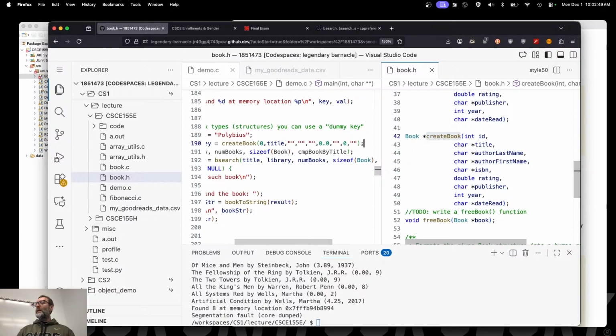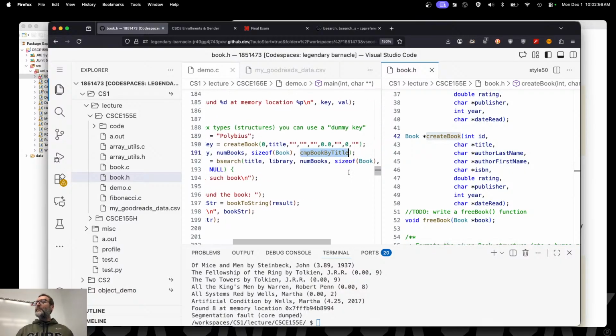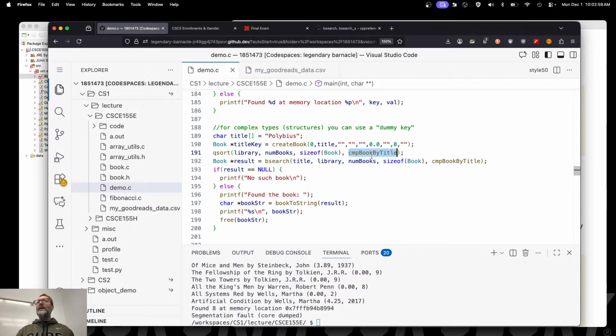There. Now, does it matter that any of that stuff is defined? No. The only thing that my comparator here, CMP book by title, is going to be looking at is the title. As long as that title is set, then I'm good to go. Right? Let's go ahead and pass in now that actual title key. Title key. There we go. Now I'm comparing apples to apples. Before I was comparing apples and oranges. Right? I was comparing a string to a bunch of books. Now I've got a book and a collection of books here.